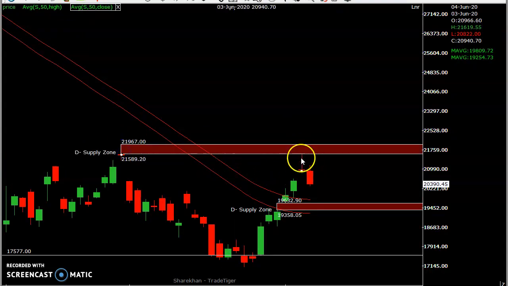This supply area was tested and it is falling. On this downside it may test these levels, 21,600 to 21,400. Until it closes above 21,600, sell on rallies and keep a stop loss above 21,700. So that is a trading strategy for positional trading.